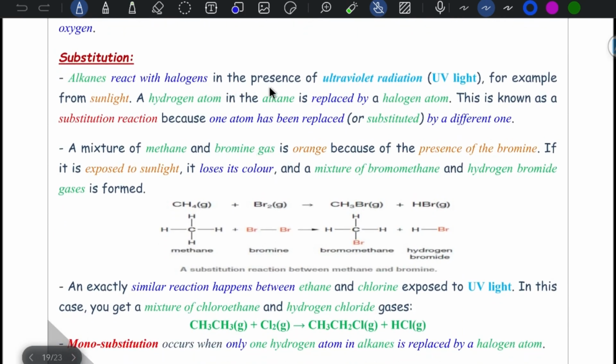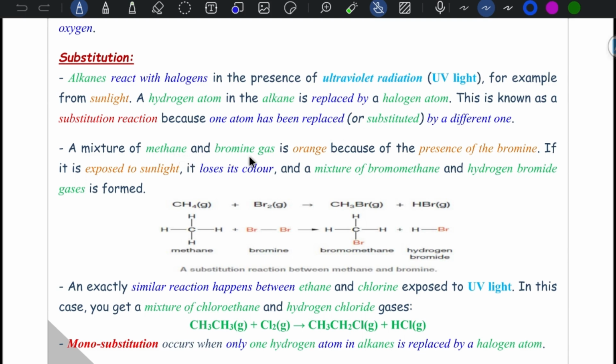Alkanes react with halogens in the presence of ultraviolet light, or sunlight, to form a halogenoalkane like this. Just replace one hydrogen with one halogen. So a hydrogen atom of the alkane is replaced by a halogen atom. This is called a substitution reaction because one atom has been replaced, or substituted, by a different one.